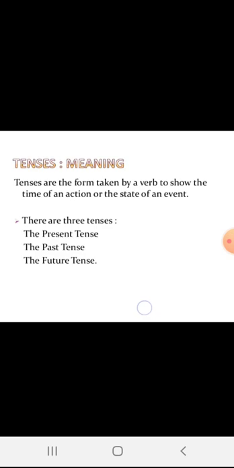So tenses are the forms taken by the verb to show the time of action or state of an event. There are three types of tenses: present, past, and future. Present tense tells you the action that happens today. Past tense is used for action that happened in the past, and future tense is used for action that will happen in the future.